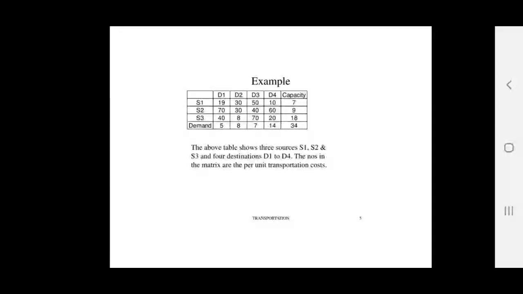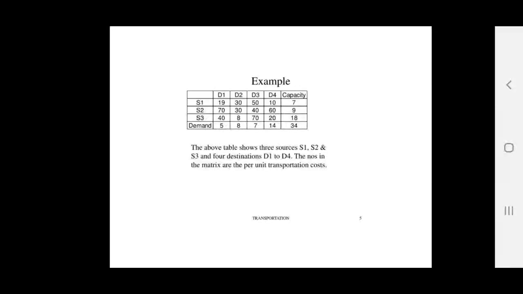Let us take one example. Actually there is a sample problem with an explanation, but I have not taken it. We'll see an example directly so that you can easily understand the concept. You can see the table.